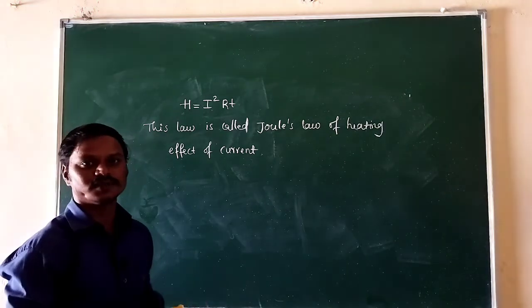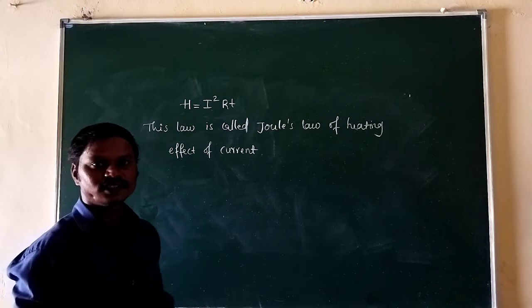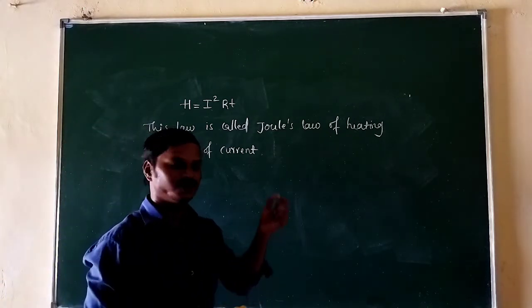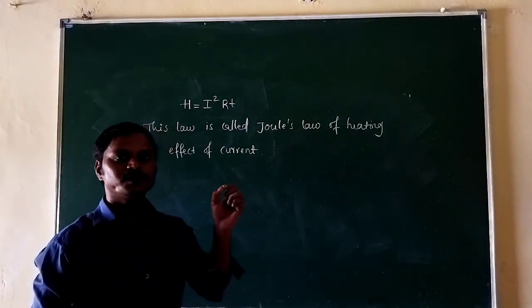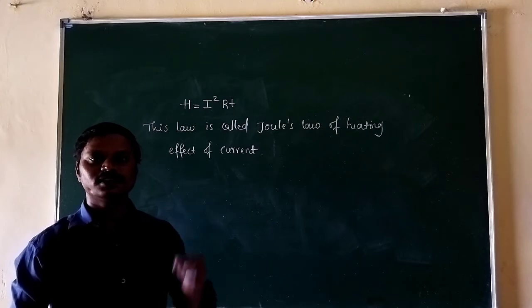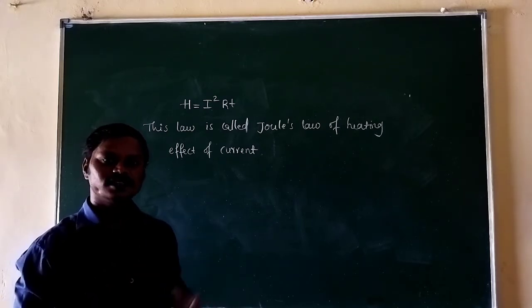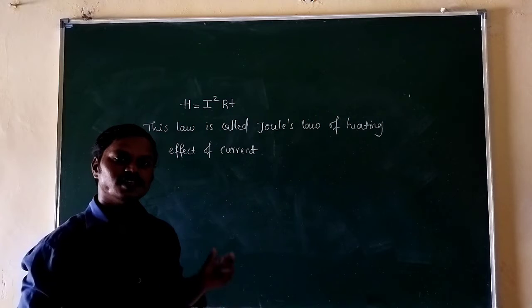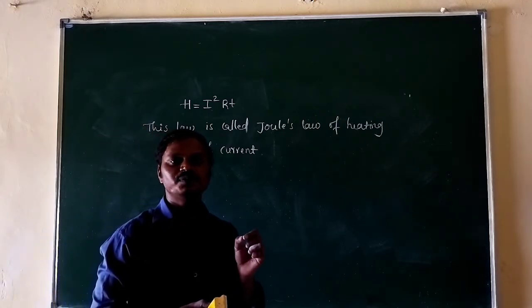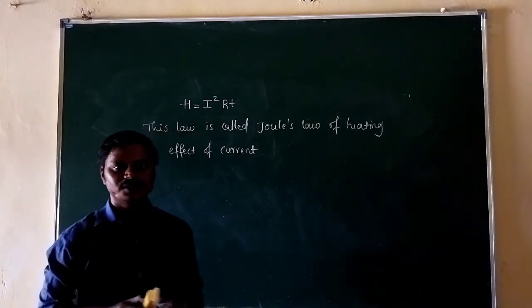Statement ಕೇಳಿದ್ರೆ ಏನು ಬರೀಬೇಕ್ರಿ? The heat energy generated in the circuit is directly proportional to the square of strength of the current in the circuit, and is directly proportional to resistance, and is directly proportional to the time for which the current flows in the circuit.